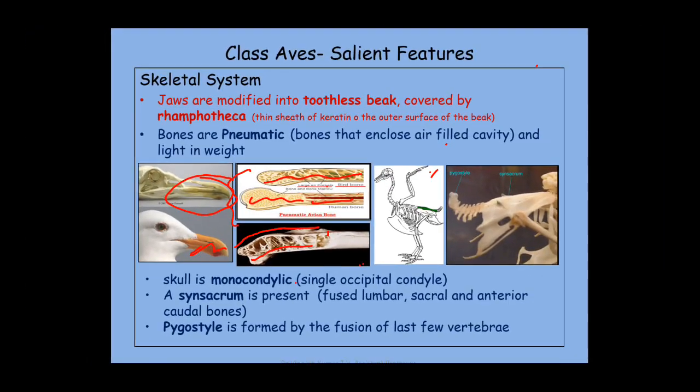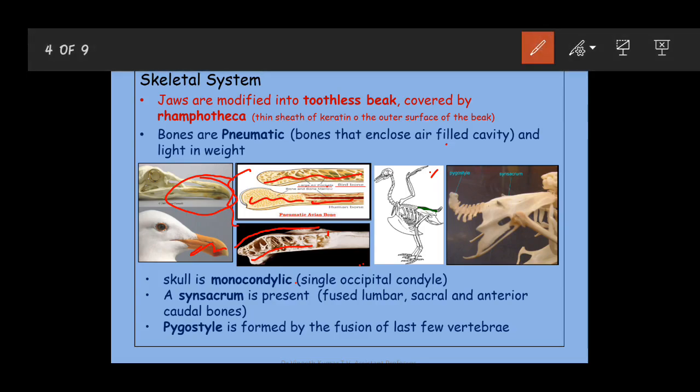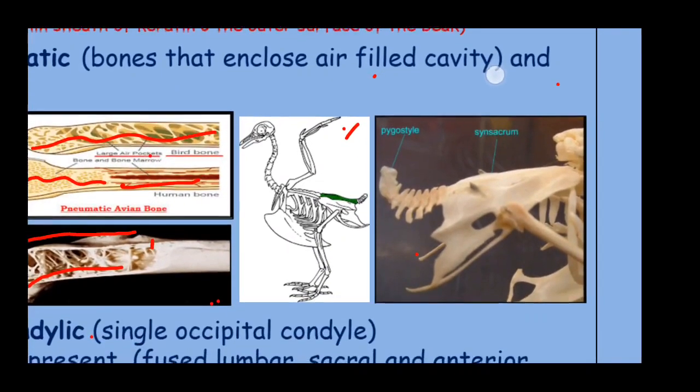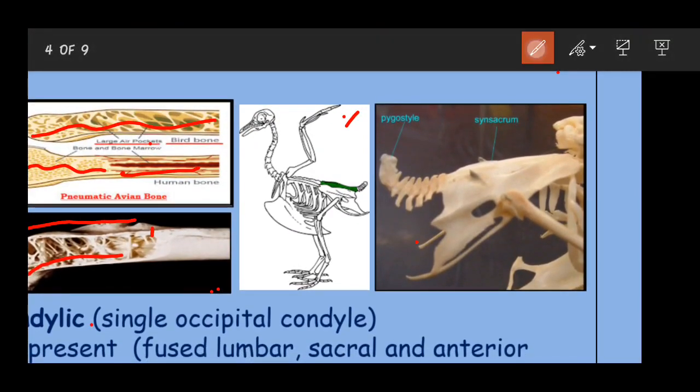The vertebrae in those regions, that is lumbar, sacral, and the anterior caudal bones, fuse together to form the structure which is called the synsacrum.